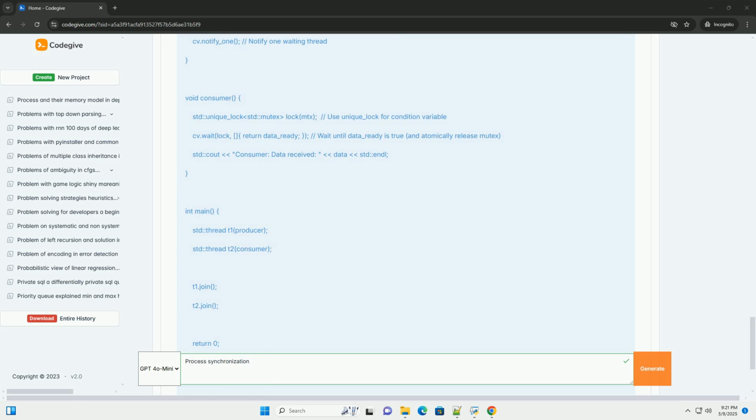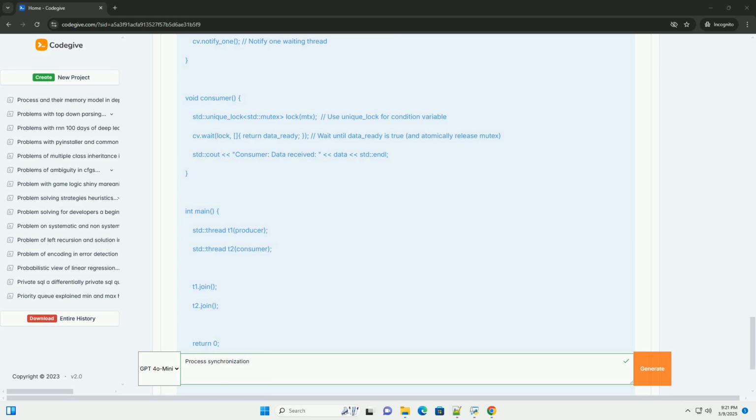3. Common synchronization techniques. Let's explore the common techniques for achieving process synchronization. 1. Mutexes, mutual exclusion locks. Concept. A mutex is a synchronization primitive that acts like a lock. It has two states, locked and unlocked. A process must acquire, lock, the mutex before entering its critical section and release, unlock, it when exiting. If a process tries to acquire a mutex that's already locked, it's blocked until the mutex becomes available.